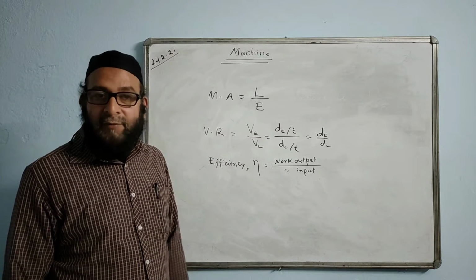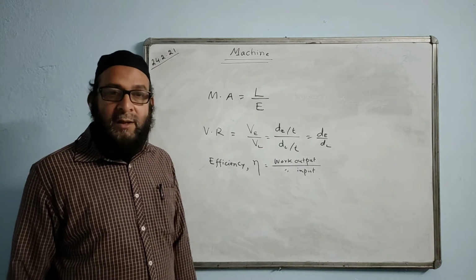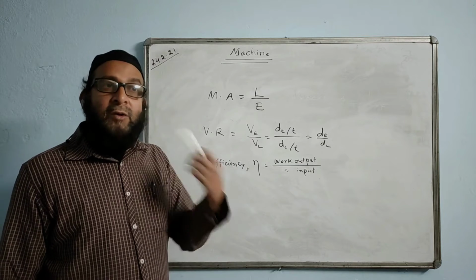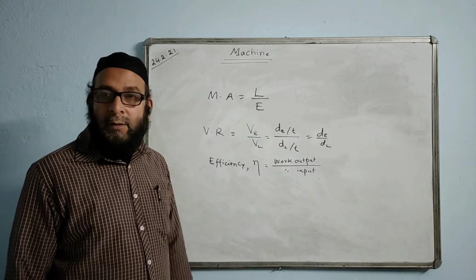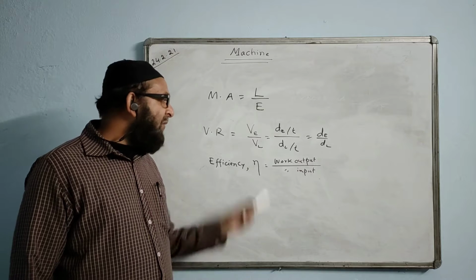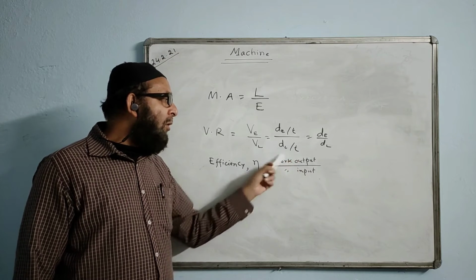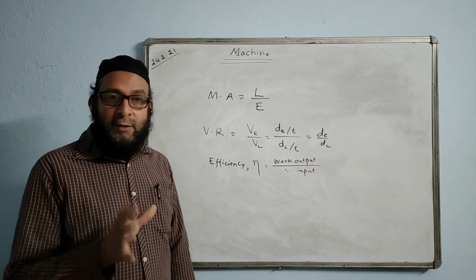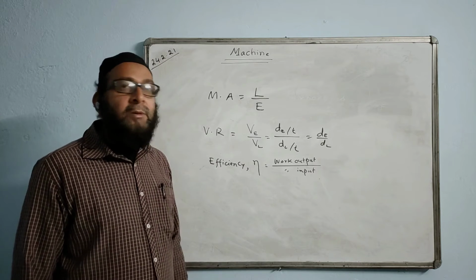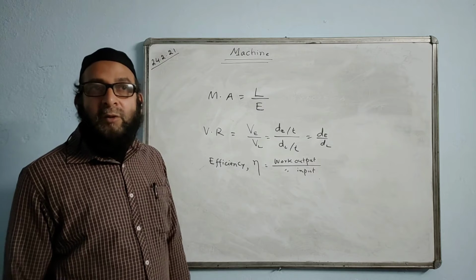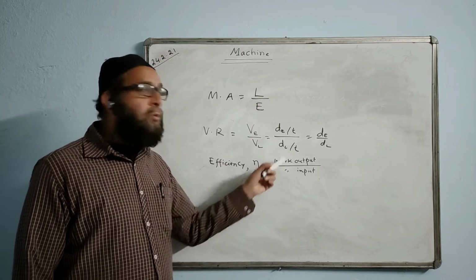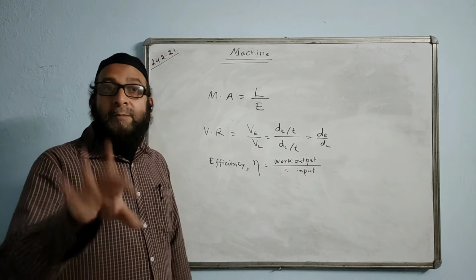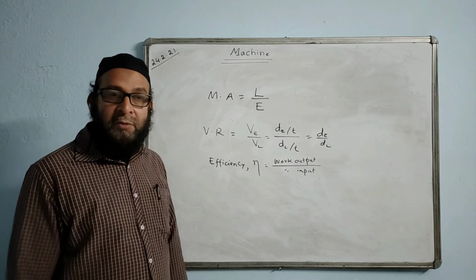Machine does not work itself. We have to supply energy to the machine first, then the machine will make use of that energy and will do the useful work. That means efficiency is equal to useful work out of the total amount of work done on the machine, or out of the total energy supplied to it. Suppose we are supplying 100 joule energy to a machine and the machine is doing a useful work of only 80 joule. 20 joule is going as a loss of energy.